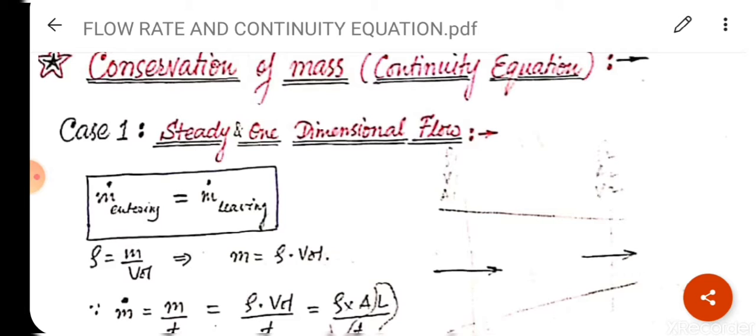Now, it is a continuous process. So there are two types. I'll explain case one first. That is a steady and one dimensional flow. Flow is steady. Clear? I have already explained in the last lecture what a steady flow is, meaning that change in velocity with respect to time is equal to 0. So steady and one dimensional means एक ही डायरेक्शन में.